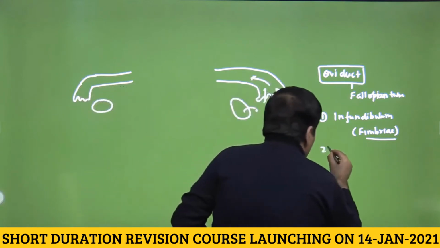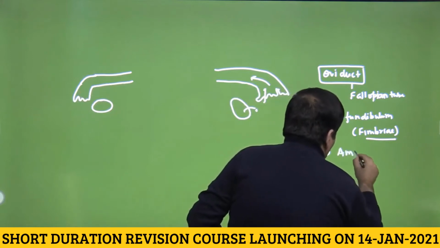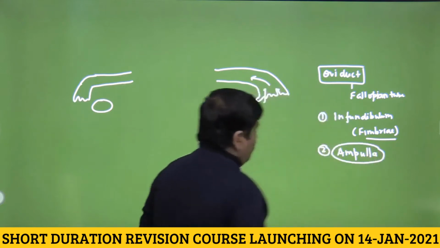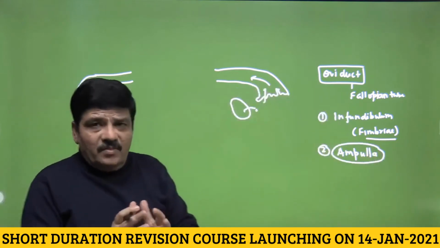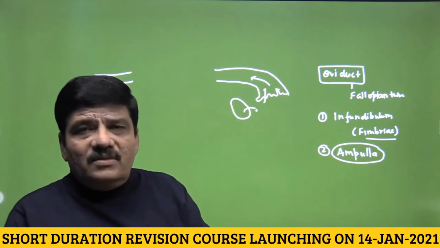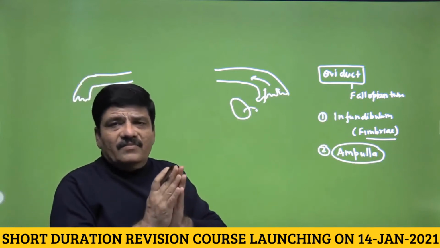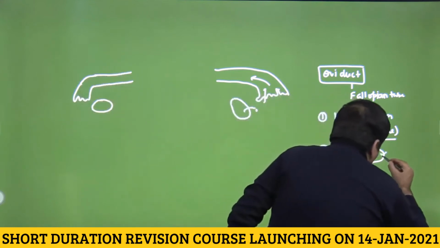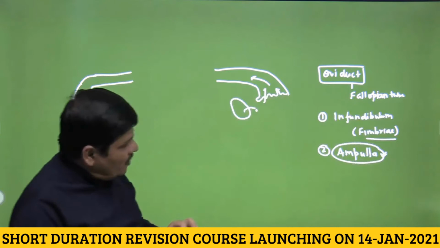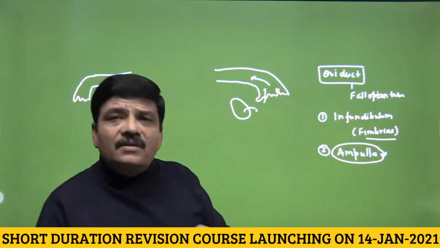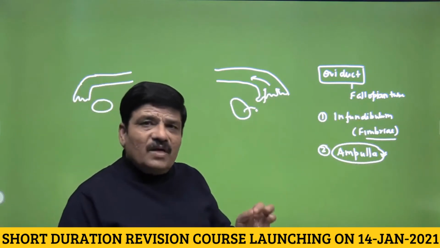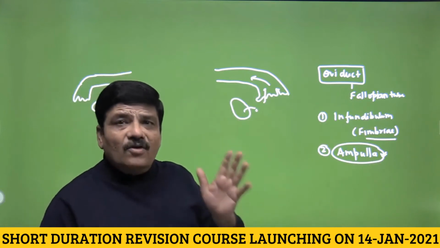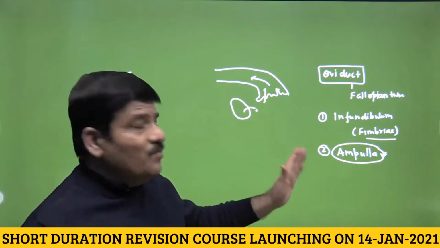Now the second part, as we are going away from the ovary, would be the ampulla. You have read the word ampulla in various chapters of your biology discussion, so it must be a dilated part. This is the part having the widest lumen, and the ampulla is the part of the fallopian tube which is the most common part where fertilization takes place. So the sperm fertilizes the secondary oocyte in the fallopian tube. This is the normal site of fertilization, and this is the ampulla.